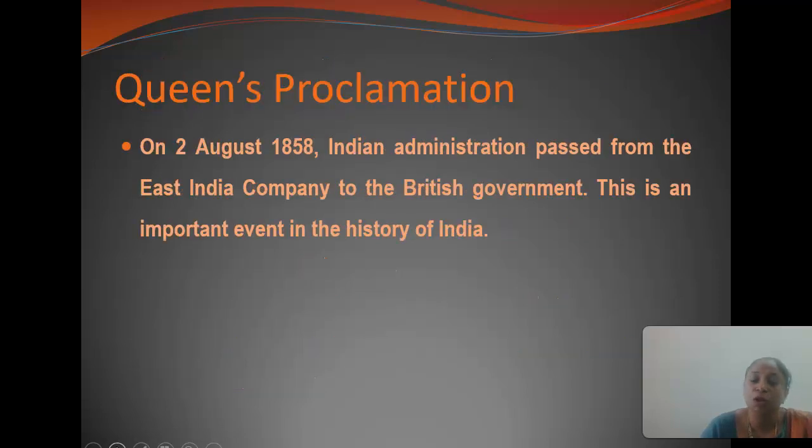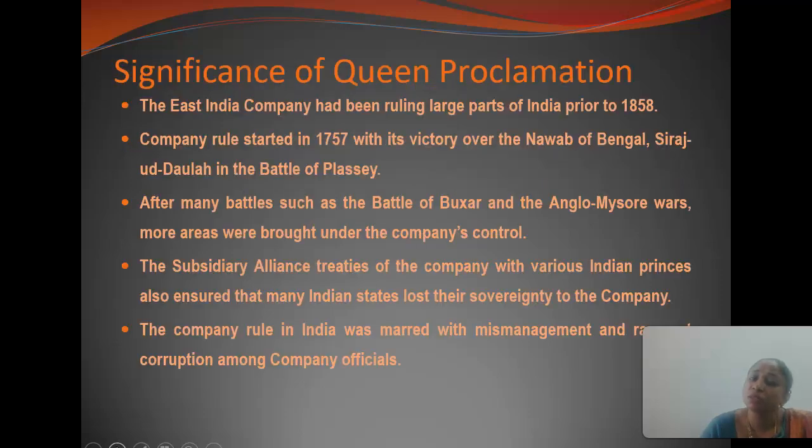Next, the Queen's proclamation, that was the best result after the 1857 revolt. It was a remarkable act that was passed in Indian history. That is, on August 2nd, 1858, Indian administration passed from the East India Company to the British government. This is an important event in the history of India. The significance of this Queen's proclamation was that India was ruled by the Queen from 1858.